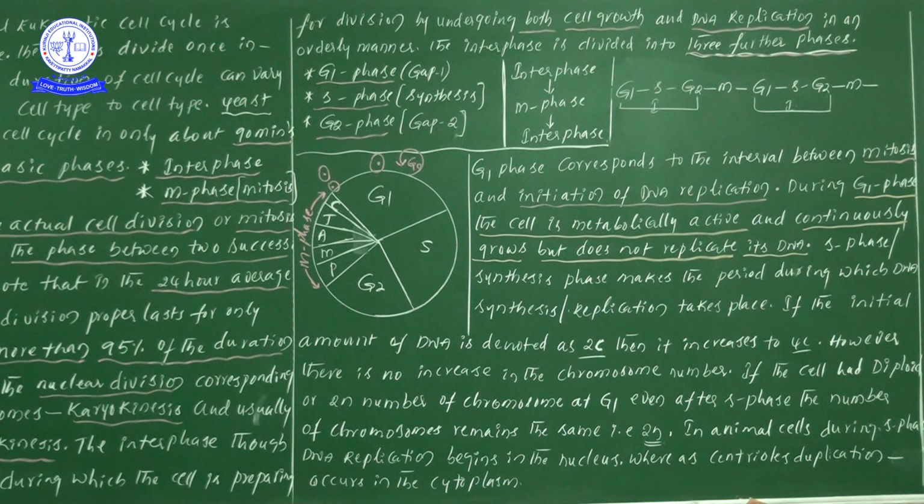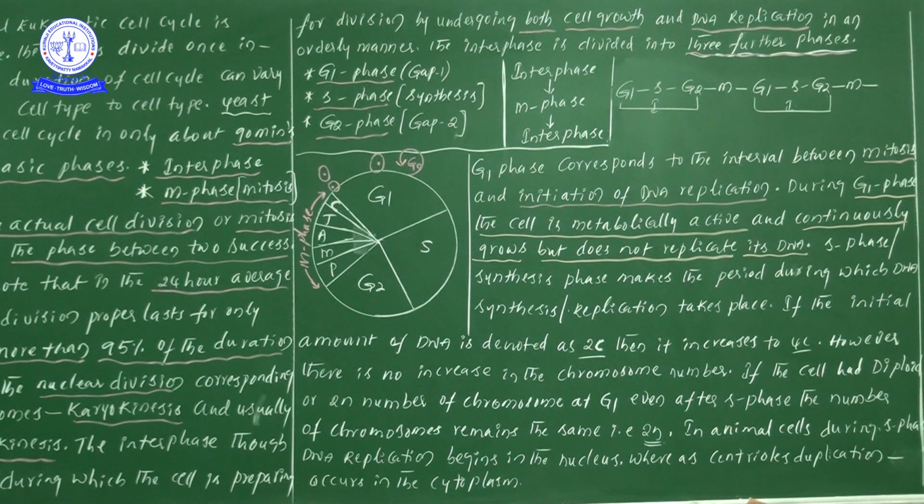M phase, from our knowledge point of view, can be divided into two types: one is karyokinesis and one more is cytokinesis. Karyokinesis means division of the nucleus, and for our convenience to study, we divided it into 4 types.